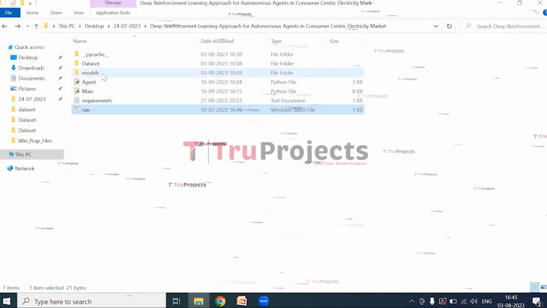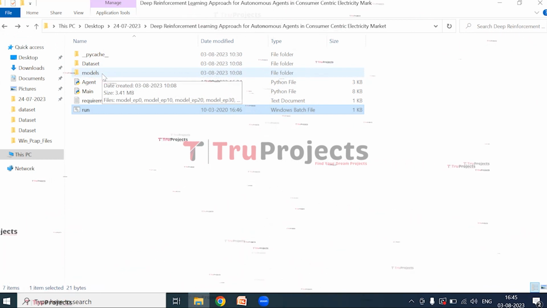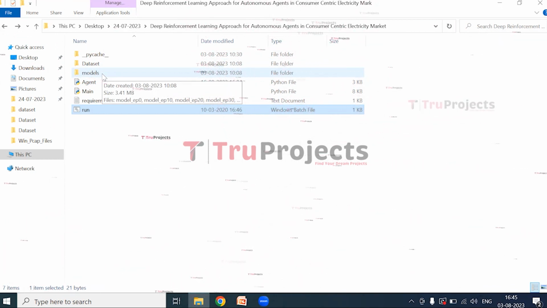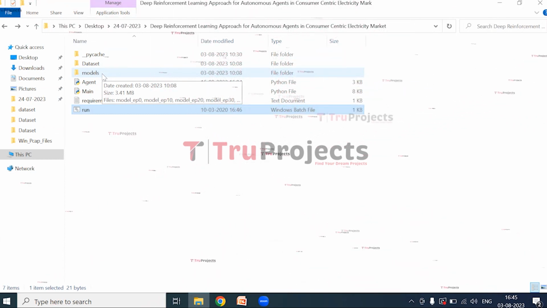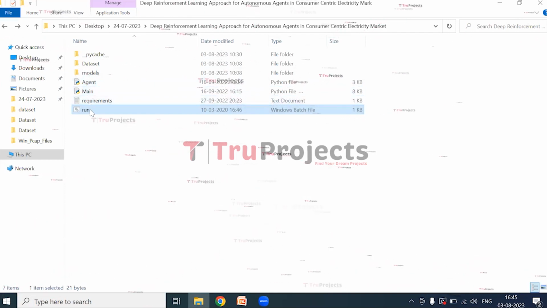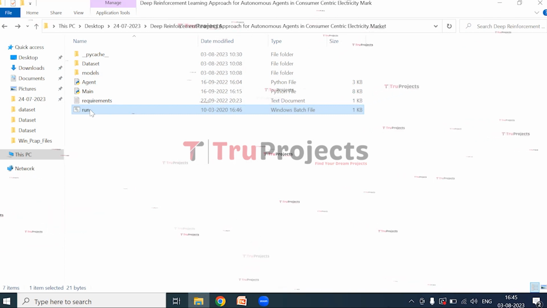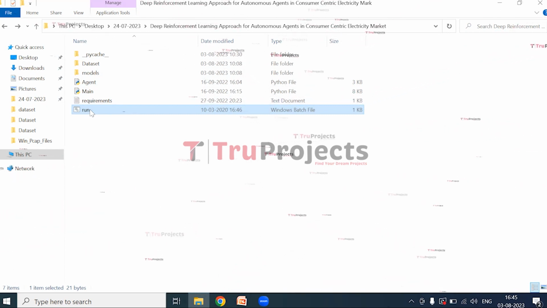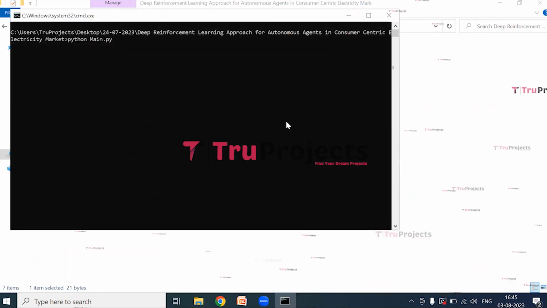This is the model folder. This folder contains .h5 files stored, which contain algorithm information. These .h5 files can be loaded into the project code during runtime to utilize trained models. This is the main code file. This is the run.bat file. Instead of executing our project in the command line interface, we have created a Windows batch file to execute the project. Double click on run.bat file.